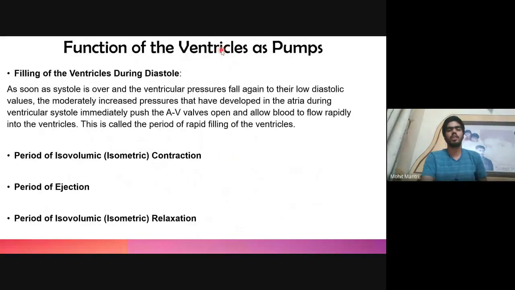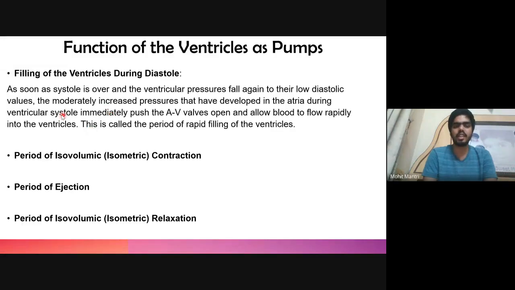Then comes the function of the ventricle as a pump. When both atrium and ventricle are in diastole, the filling of the ventricle takes place. As I said, 80% of blood will directly enter the atrium and then into the ventricle. As soon as the systole of the ventricle is over, the ventricular pressure will fall. Meanwhile, the blood is being filled inside the atrium.